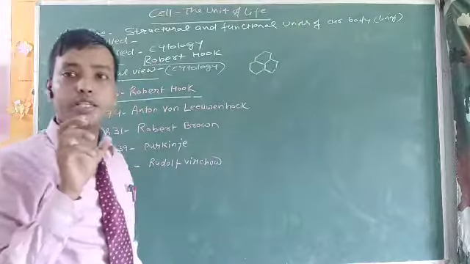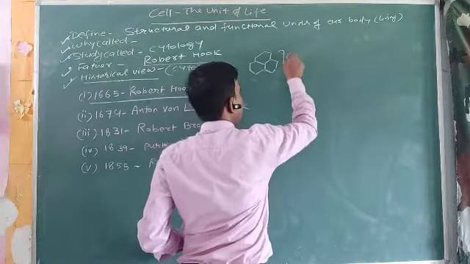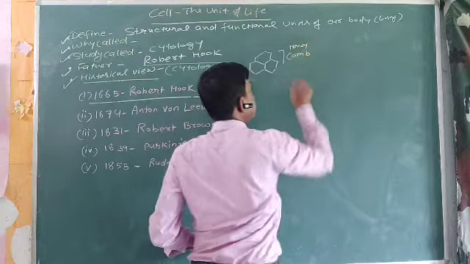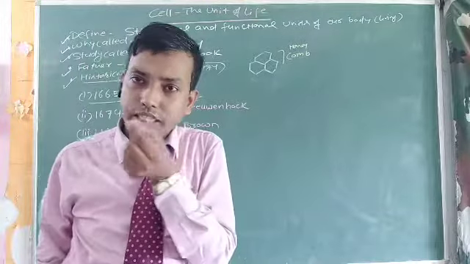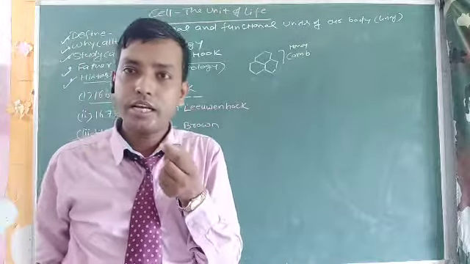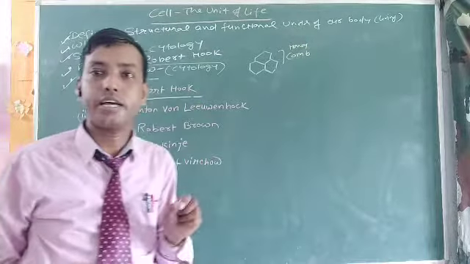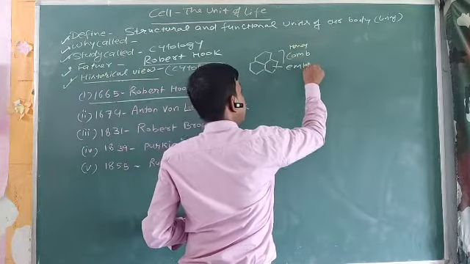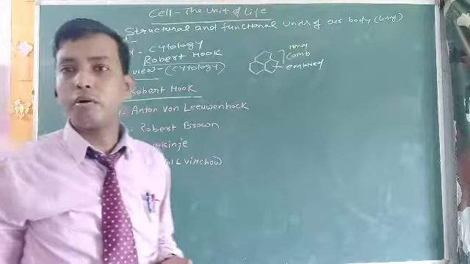He saw the cork structure, and that was actually a honeycomb-shaped structure. So when Robert Hooke cut a thin slice of cork tissue, he found a honeycomb-like structure, and that was actually empty. What was cut by Robert Hooke?